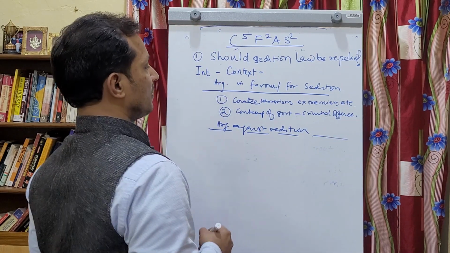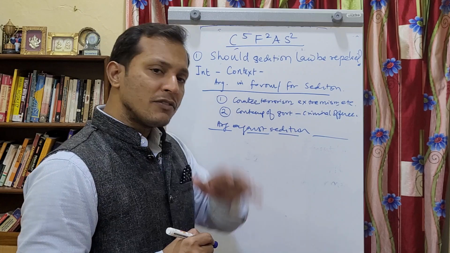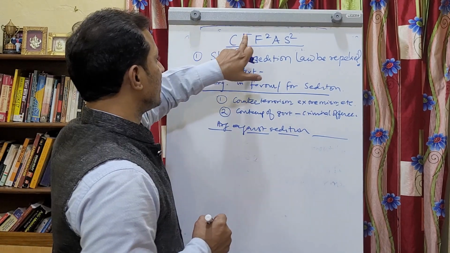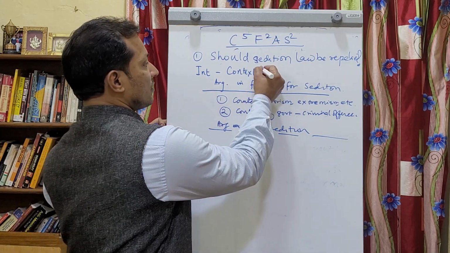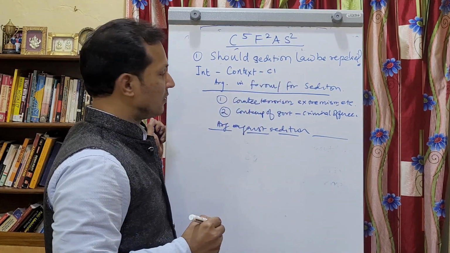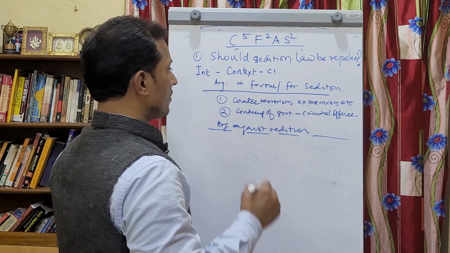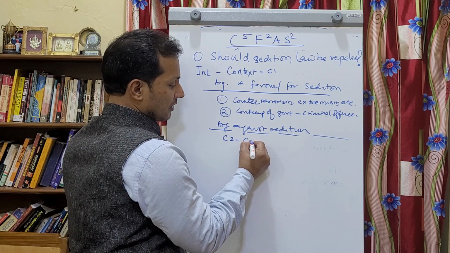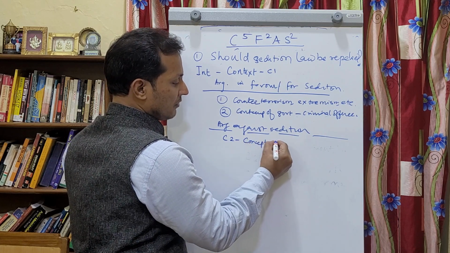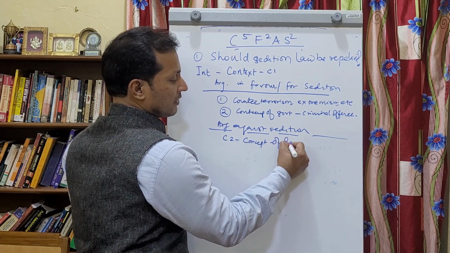Let us see these arguments against. Now we will start using this C5. C1 we have already used here. Then first we will write C2, which is the concept of democracy.